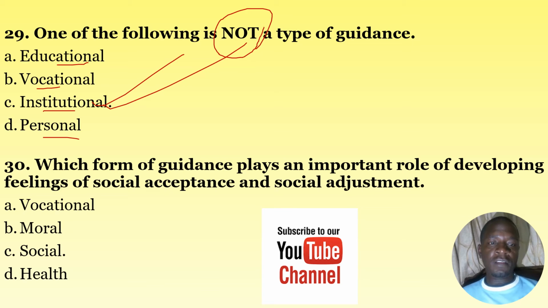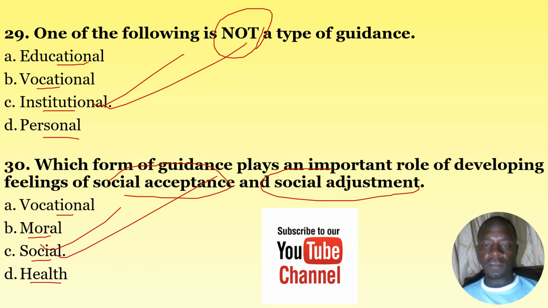Number 29, 30, which form of guidance plays an important role in developing feelings of social acceptance and social adjustments? A, vocational. B, moral. C, social. D, health. The correct answer is social. Social guidance plays an important role in the development of feelings of social acceptance and social adjustment. The correct answer here is C.